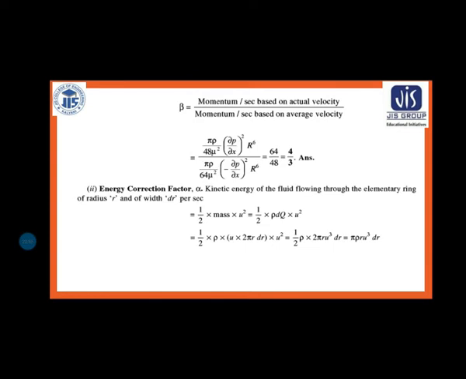Now I have to find out the energy correction factor. The energy correction factor is alpha, and we consider the kinetic energy of the fluid flowing through the elementary ring of radius r and thickness dr per second. You know that half m v square is the kinetic energy.